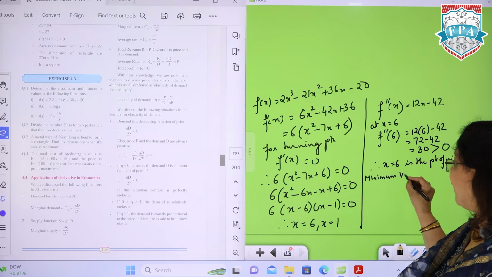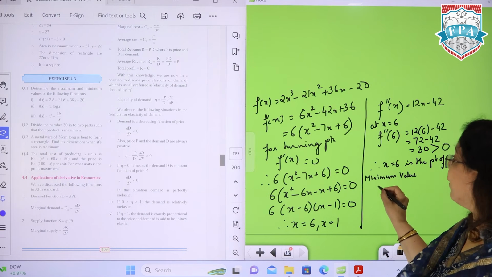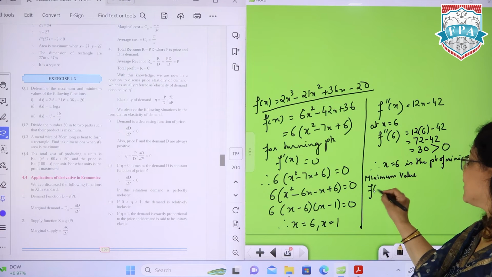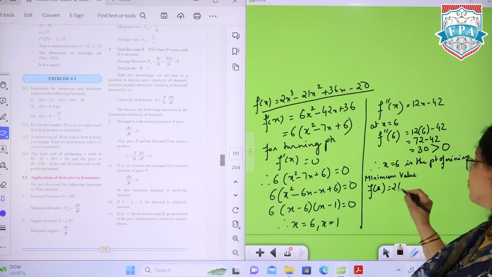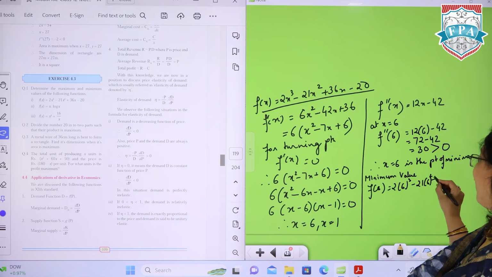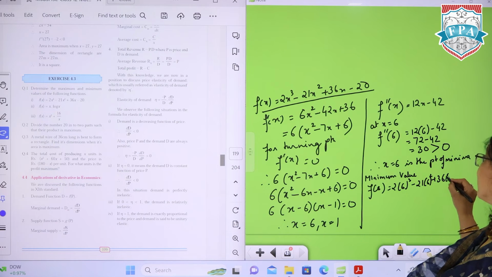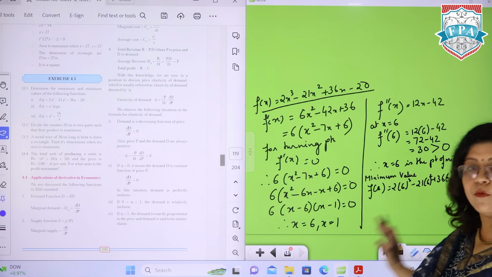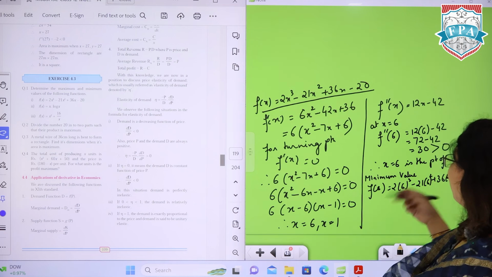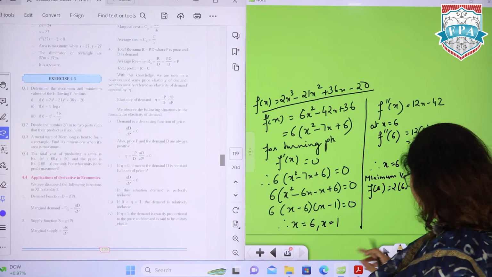Get the minimum value. तो for minimum value आप इस f x में वो value डाल दोगे, f of 6 वहां पे 2 into 6 cube and then जो आंसर आपका आ रहा है that will be your minimum value. 36 into 6 minus 20 and that is your minimum value. Calculate to the end. For the next one, we'll try the next f double dash 1.